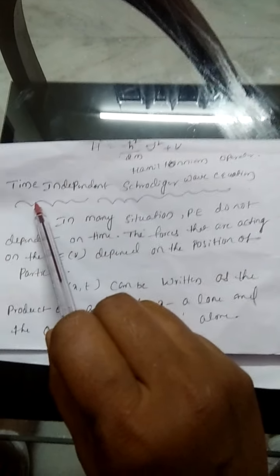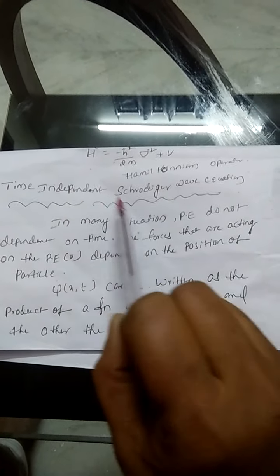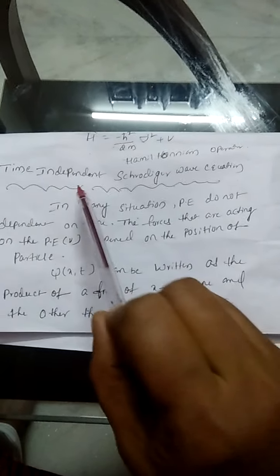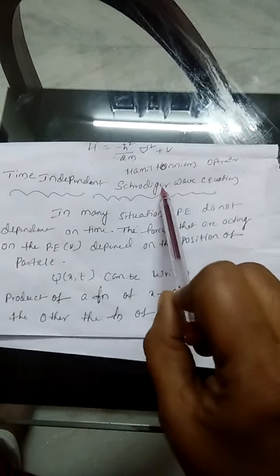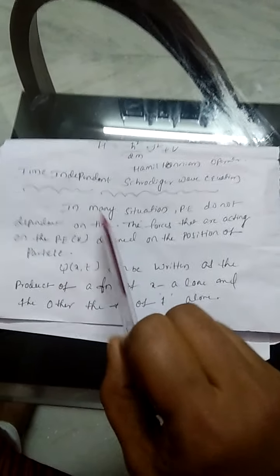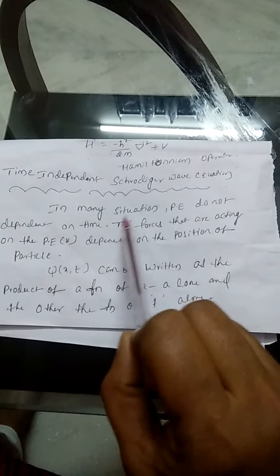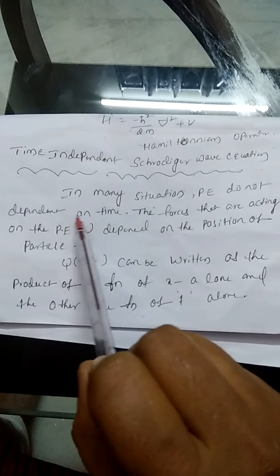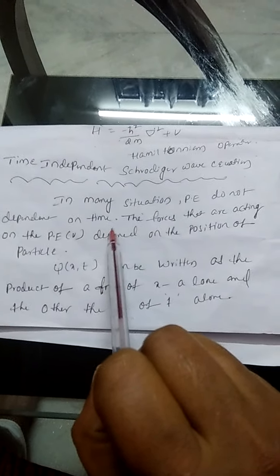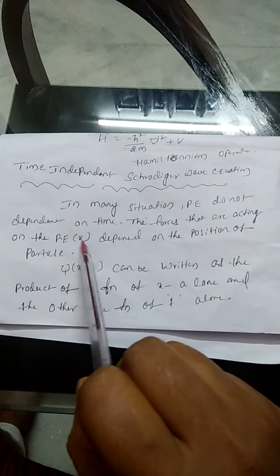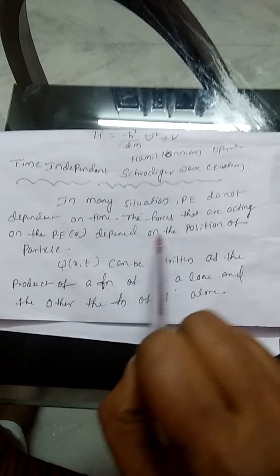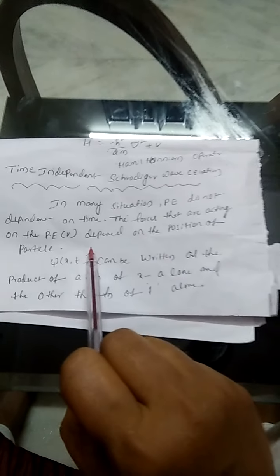Okay, the next topic is the time independent Schrodinger wave equation. In the previous class we learned about the time dependent Schrodinger equation. In many situations, the potential energy does not depend on time. The force acting on the particle depends only on the position of the particle.